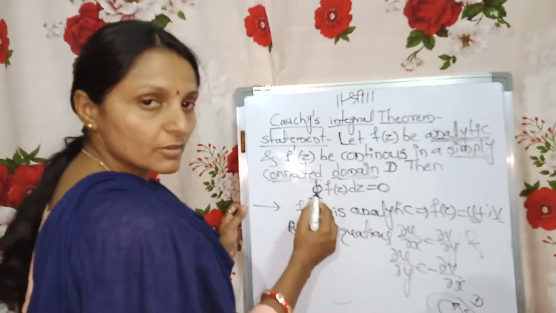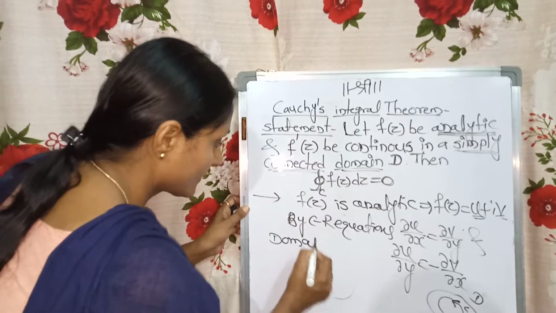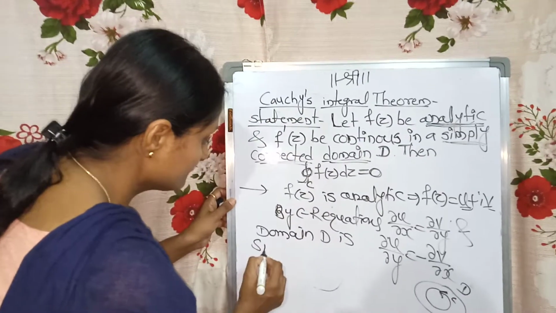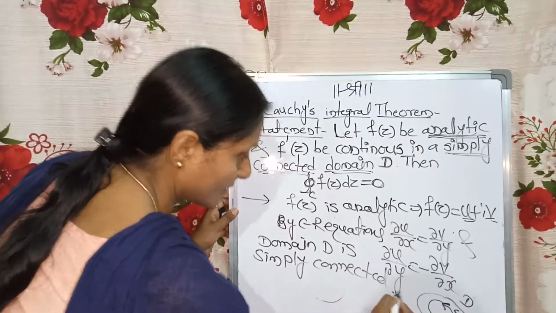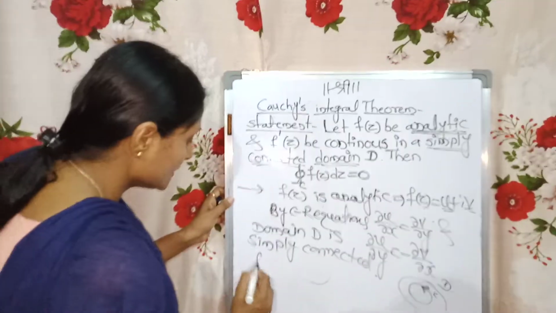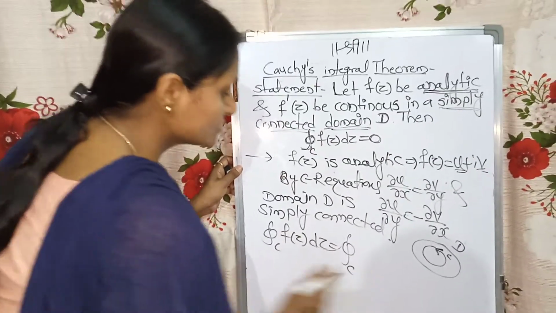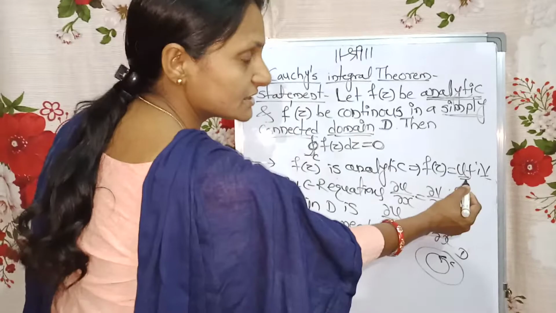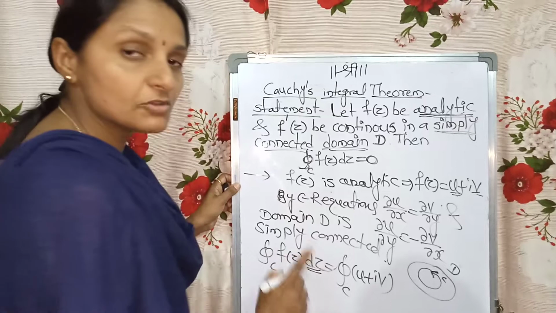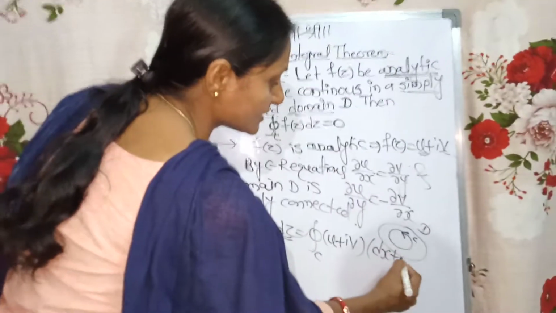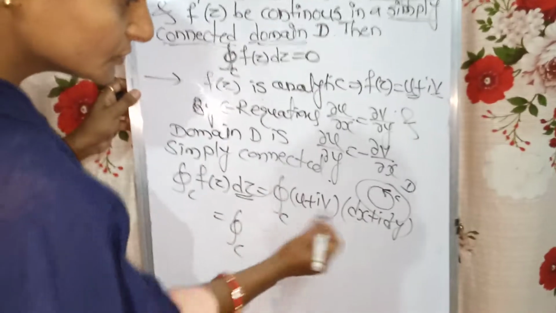Then we have to talk about the integral over curve C. Now we will say that domain D is simply connected. So for the integral over closed curve f of z dz, observe the value. Always we represent the complex function as u plus iv, so I will write u plus iv. The dz value, we always write as dx plus i dy. Let us solve the equation. So I will be getting it as u into dx.